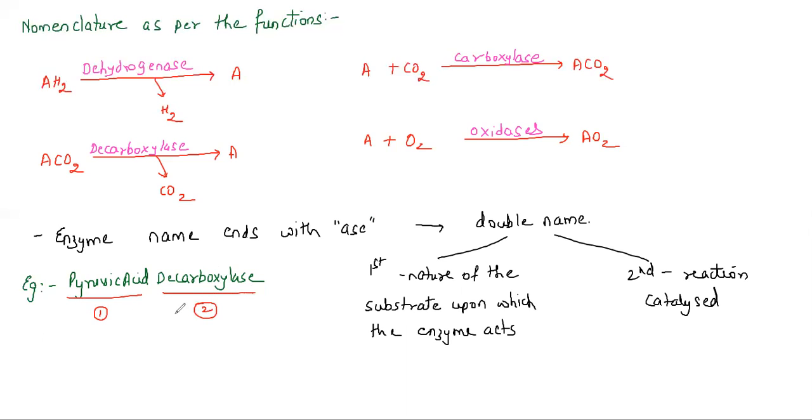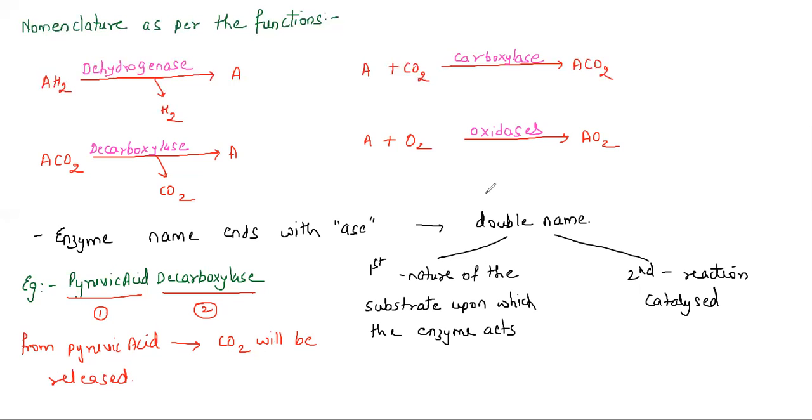When I say pyruvic acid decarboxylase, it means this enzyme is going to act on pyruvic acid and carbon dioxide will be released. So the first name talks about the substrate, which is pyruvic acid. Second, the reaction that is getting catalyzed is the removal of carbon dioxide.